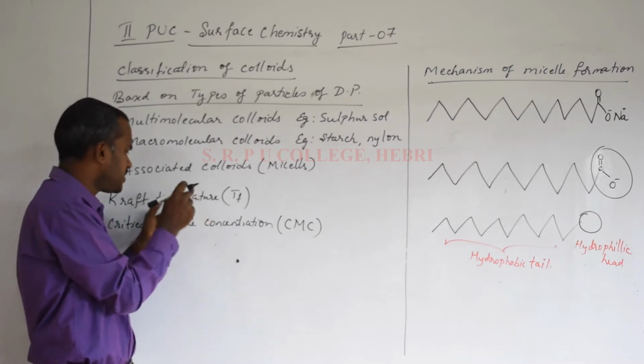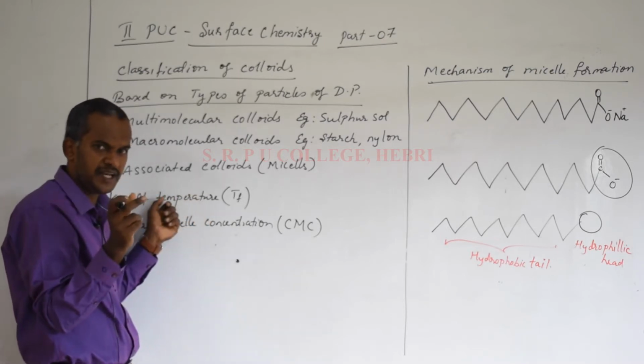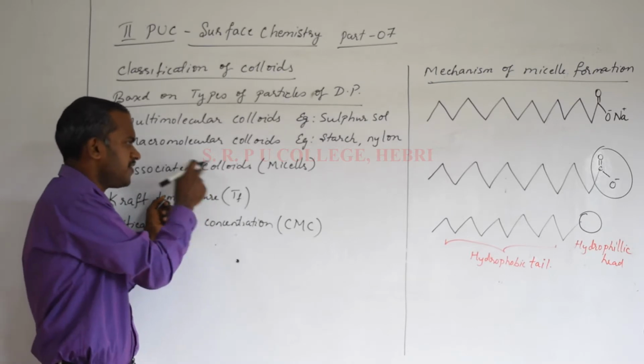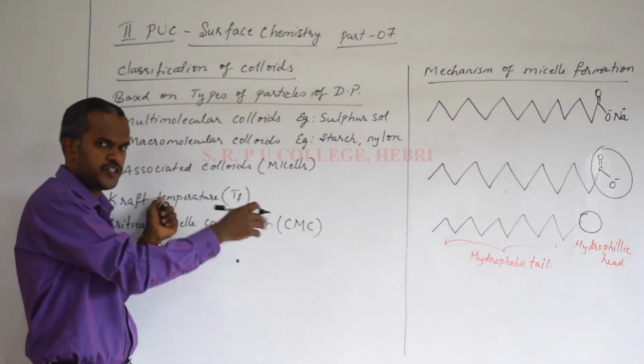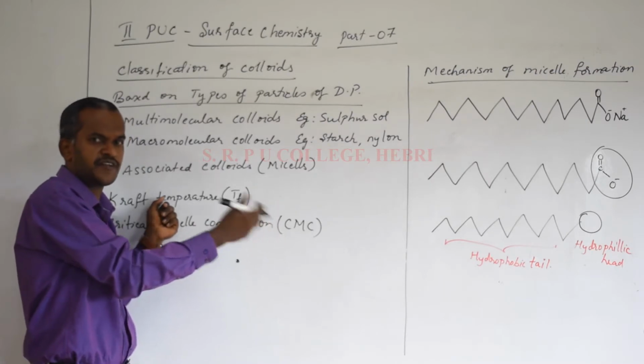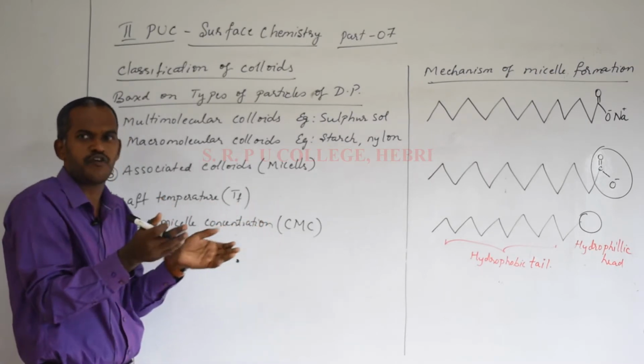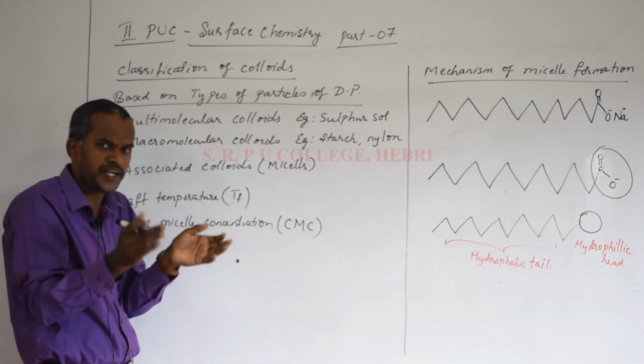I just told you what a micelle is. It is a type of colloid, which we call an associated colloid. Whenever soap molecules, usually sodium stearate or other fatty acids, dissociate to form ions, these accumulate around the particle.